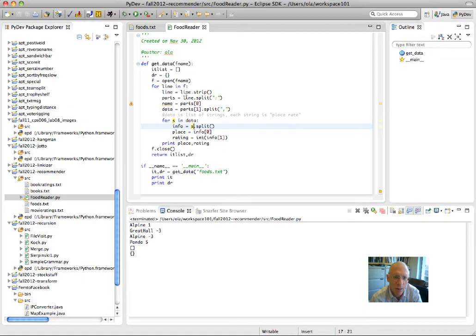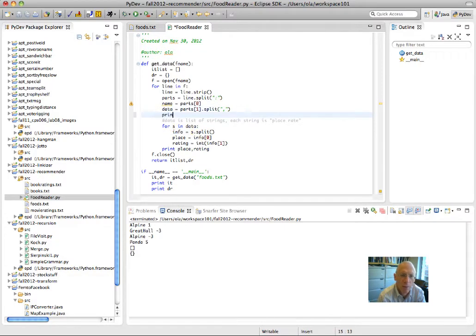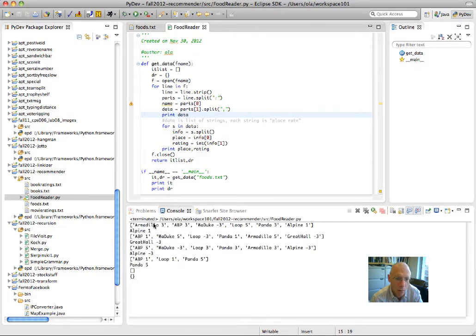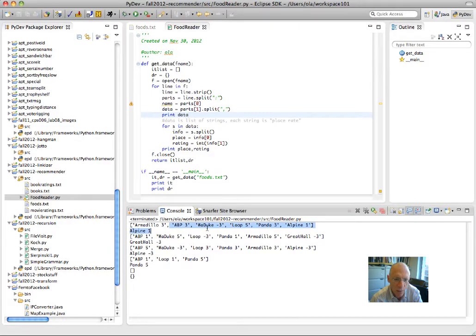I read a line. I split it here. Let me look at data. Maybe I'm wrong about what data is. Sometimes debugging's hard. So I got this line, I got this line, I got this line. So I printed data, and it's this whole thing.